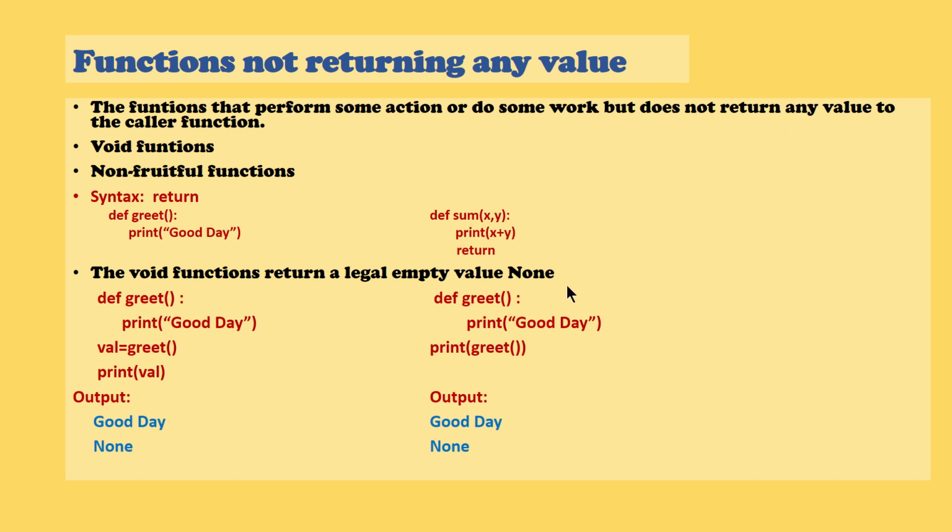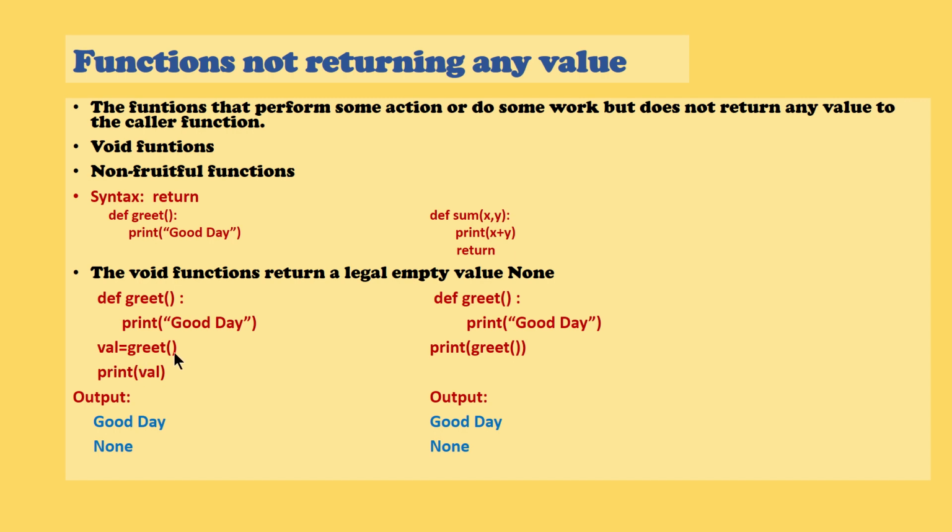How can you understand this? Please look at this particular example, def greet. This is a function without any parameter, and it is going to print only the information good day. Then val is equal to greet, this is a top level statement.